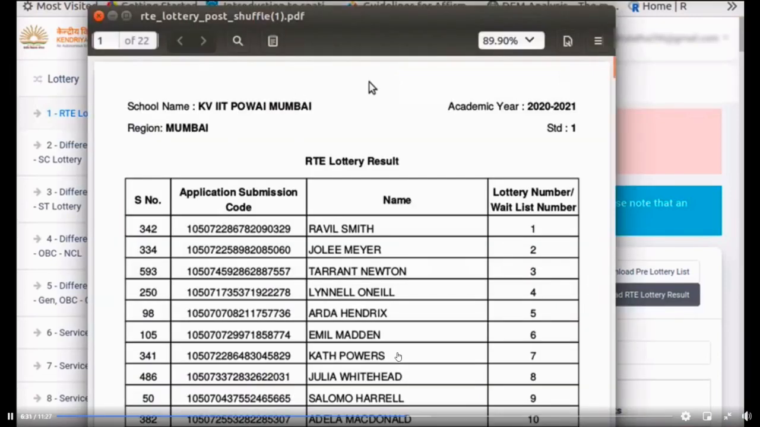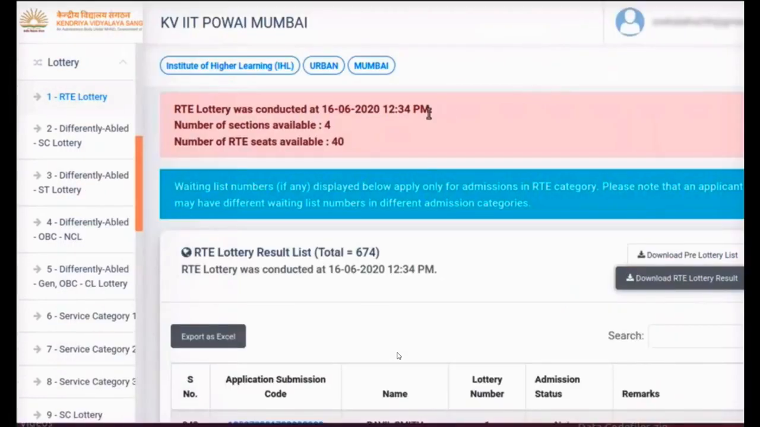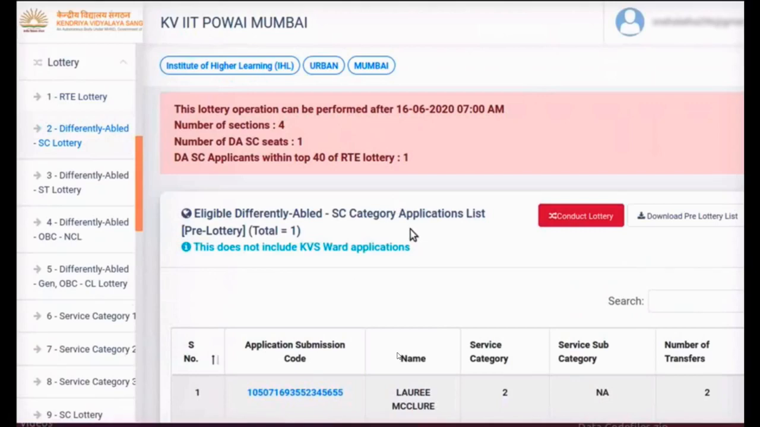Here I have opened the RTE Lottery Post Shuffle PDF. This can be printed and used for displaying. Close the PDF. Let me show a few more examples of conducting lotteries. Next in the sequence is the differently abled SC lottery. Click on the link. This lottery can be performed only after you perform the RTE lottery.